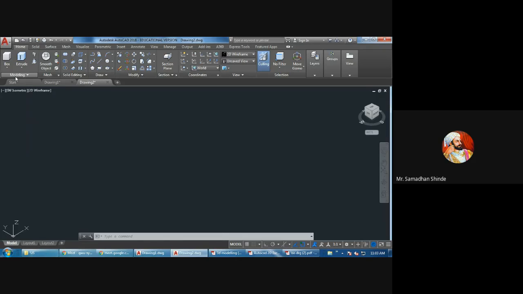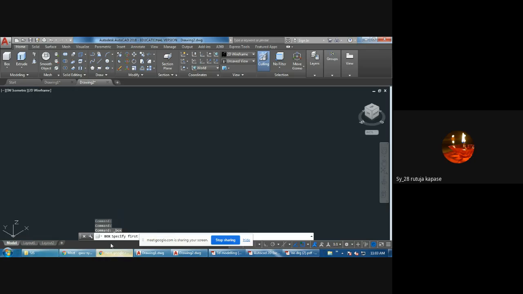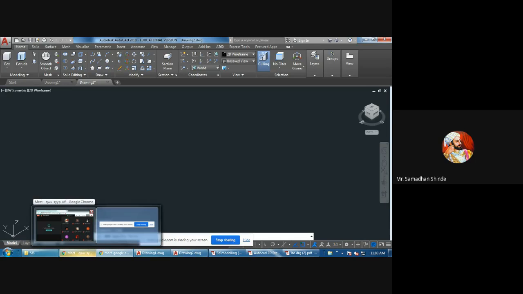Whether I am connected with you, just see. Roll number 42, Mane Sujit. Suyog Zadav, 22. Roll number 28, Kapsi. Yes, sir. Whether screen is visible? Okay, Misal, 34.